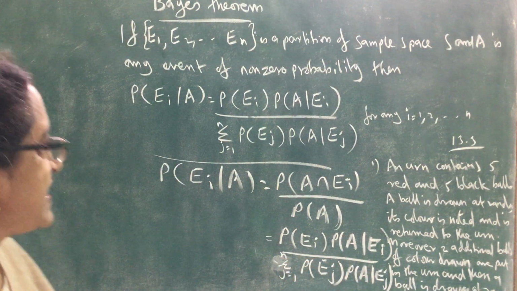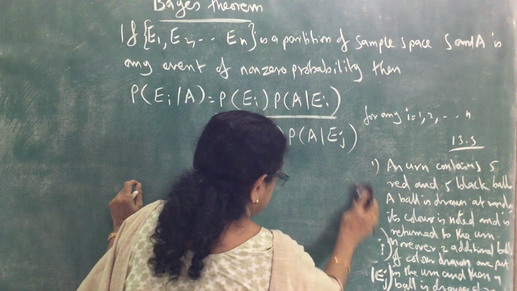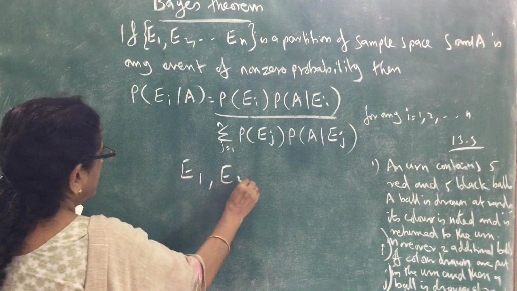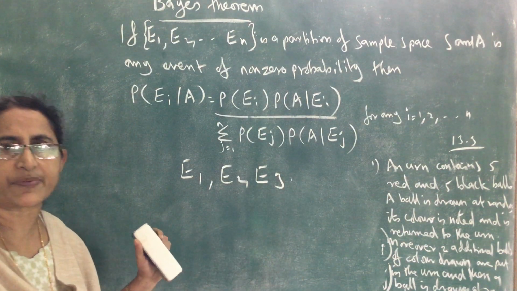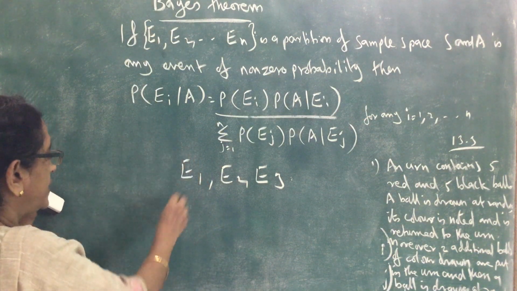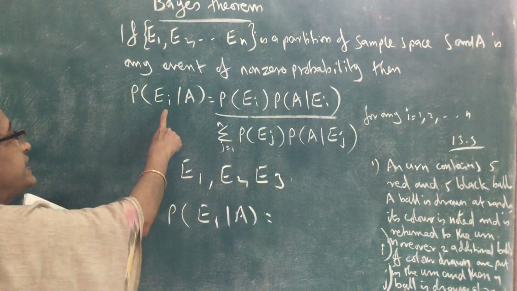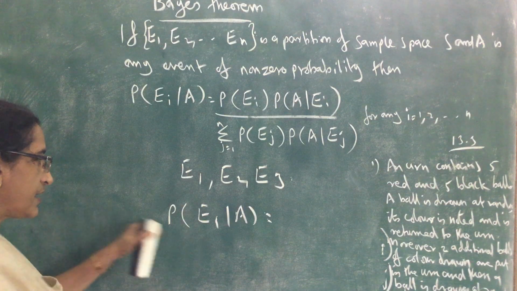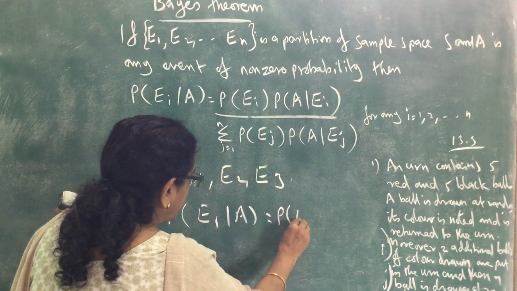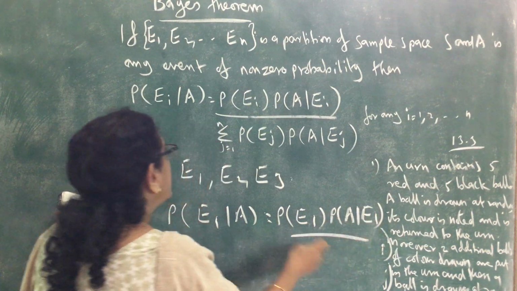Now I will show you one example of this Bayes theorem. Suppose E1, E2, E3 is a partition of sample space. Only three events are there in the partition of sample space. And suppose we want to find the probability of E1 given A. So probability of E1 given A equal to probability of E1 into probability of A given E1 divided by sigma,